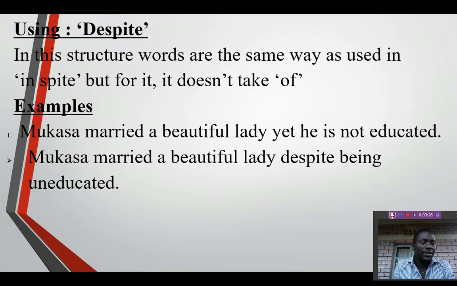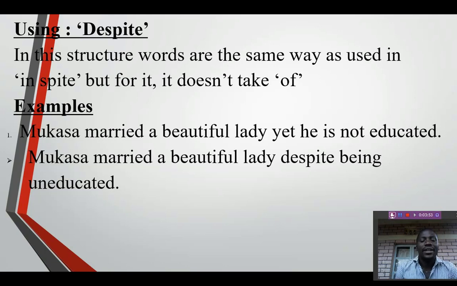Somebody can fix despite in the middle of the sentence, and they write the sentence like this: Mukasa married a beautiful lady despite being uneducated. So Mukasa was not educated, but he married a beautiful lady.